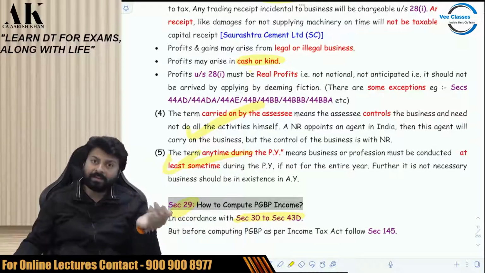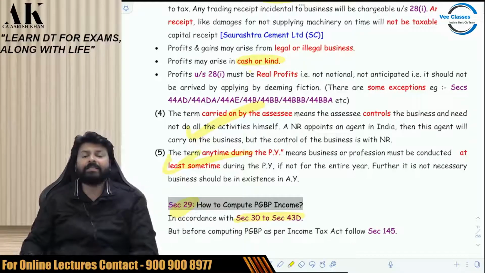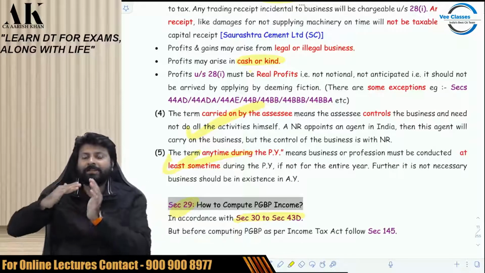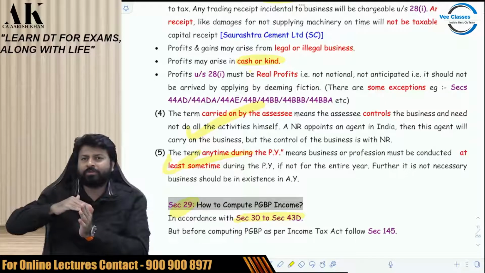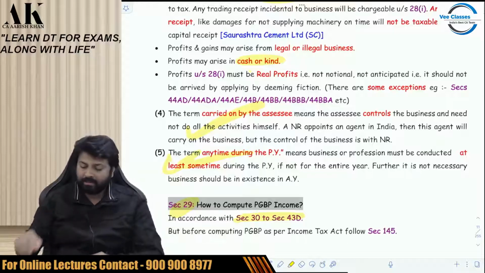So even if I learn the entire disallowances or the entire deductions, what will I achieve? I will achieve nothing. I want a PNL before that, so that I can make the adjustments. What should I add? What should I reduce? What should I ignore? So how to make a PNL? Because all these PGBP deductions and disallowances are of no use without a PNL. So how should I make a PNL? What should be my format to make a PNL? So let me talk about that first today.